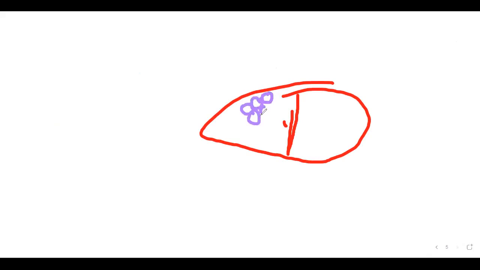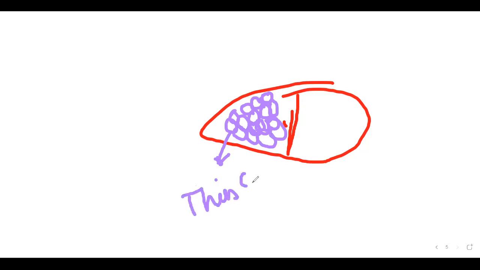What separates one lobule from another? One lobule is separated from another by a thin connective tissue sheath.